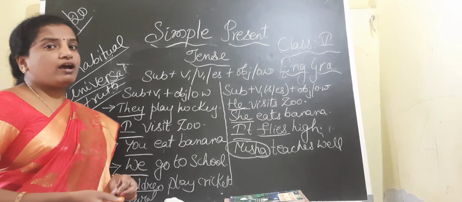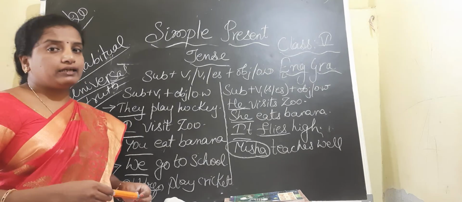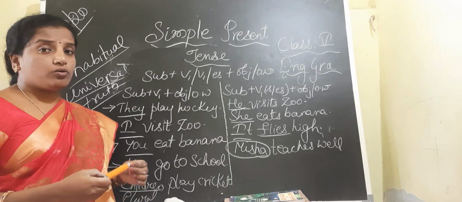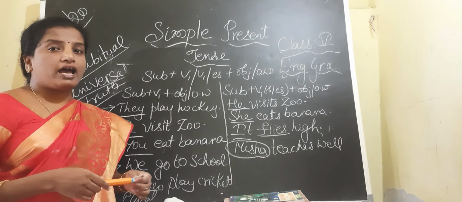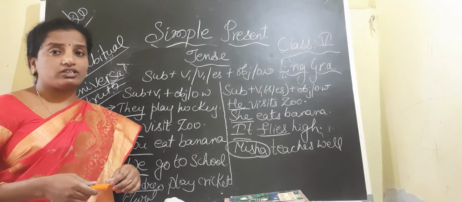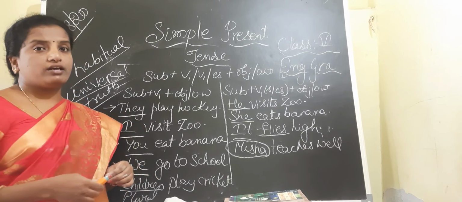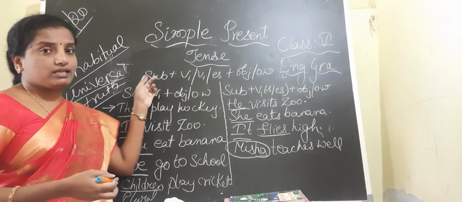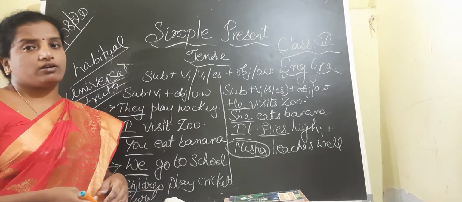So today we have learned about the simple present tense. Simple present tense is used in two situations. What are they? It is used when we are expressing habitual actions as well as universal truth. And the structure for the simple present tense is subject plus V1 or V1 with s or es. According to the subject, we have to use V1 or V1 with s or es.